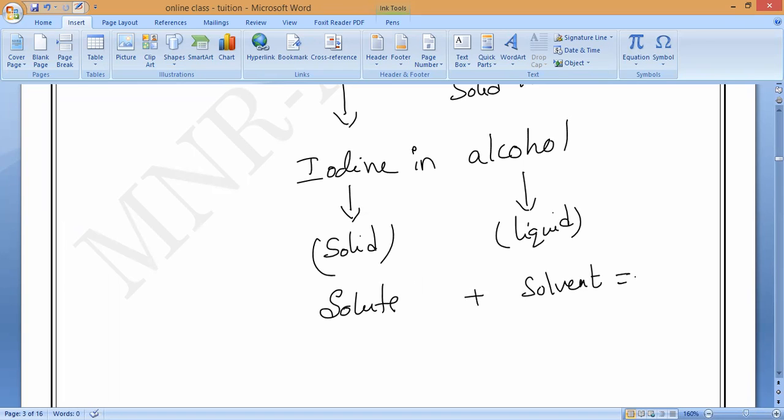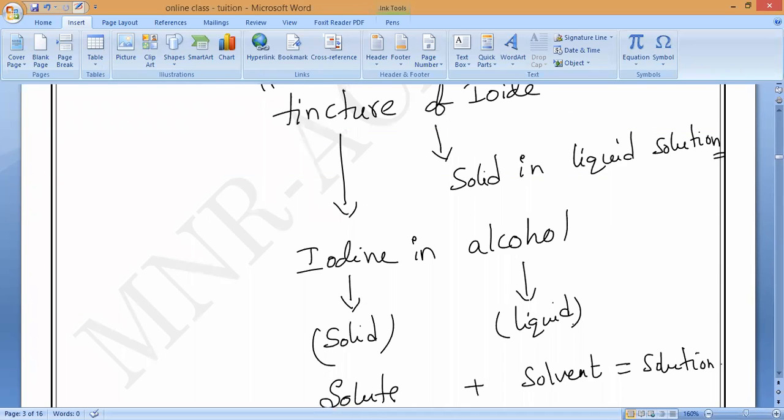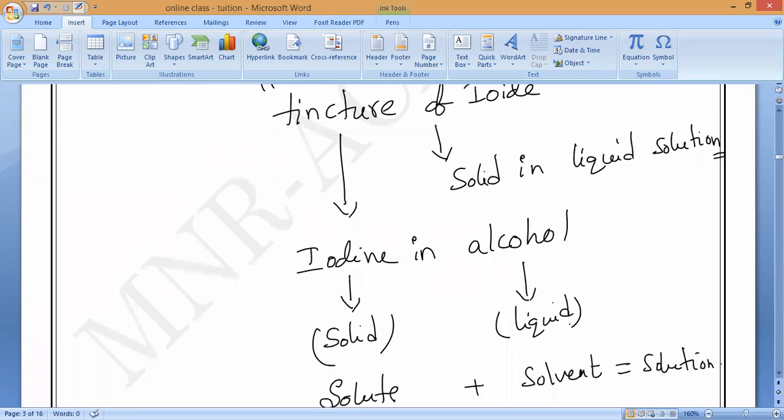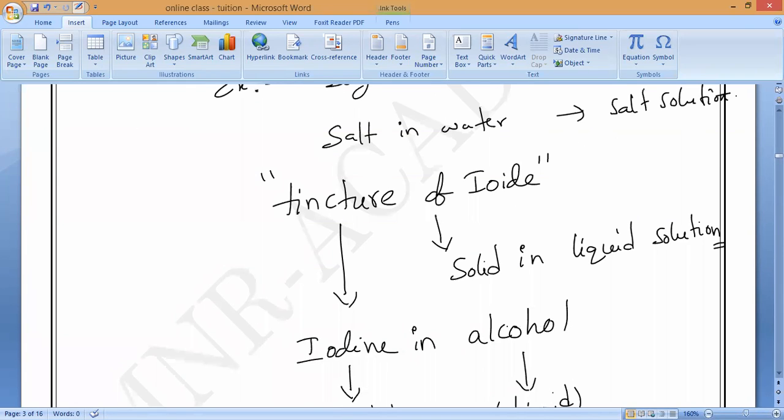Understand all of you? This is very important. In tincture of iodine, which substance is known as the solute? They will ask you this many times. Iodine is the solute and alcohol is the solvent. So tincture of iodine is also an example of a solid in a liquid.